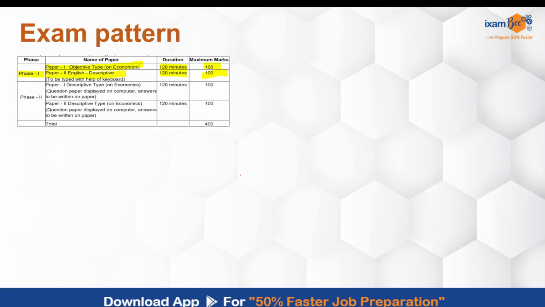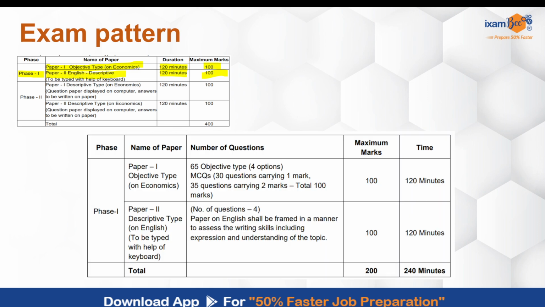The Phase 1 exam for DEPR is very important. If we try to first understand the exam pattern, the exam happens in two phases in the written format, followed by the interview, and your Phase 1 consists of two papers. Paper 1, which is objective in nature, is on your economics subject.